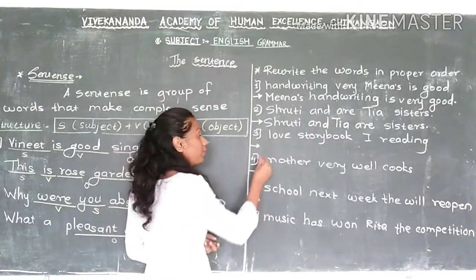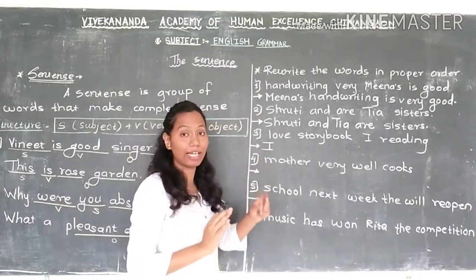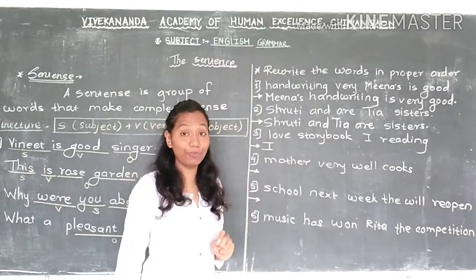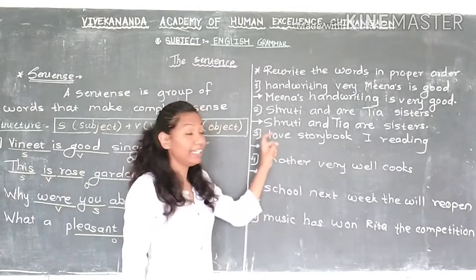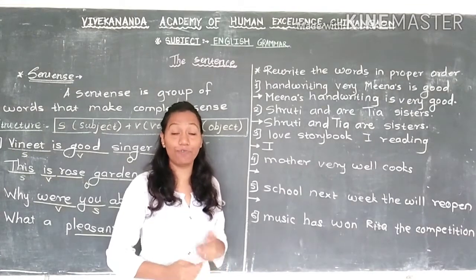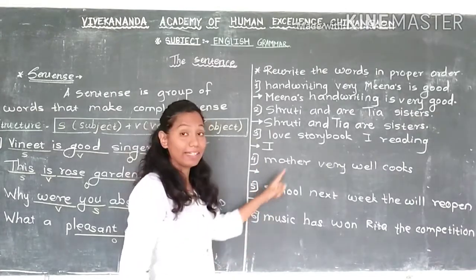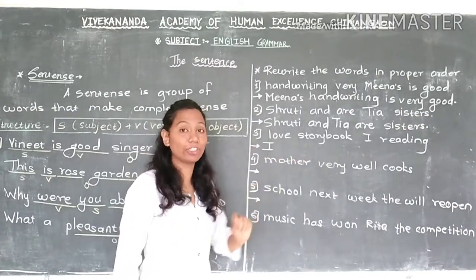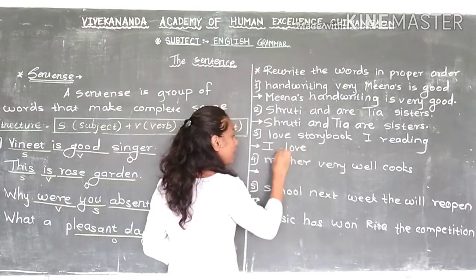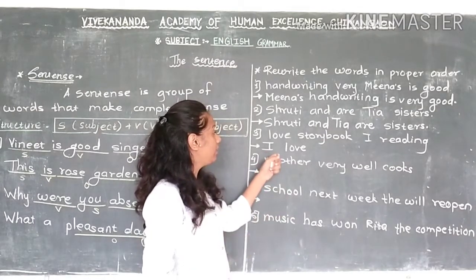Here they give you "I." This pronoun we will start with, that "I." Then after that, the action word. Which is the action word here? Here they don't use am, is, are, was, were, will, shall. These helping words are not here. But "love," this is the action word, and this we call verb. So here we will write "I love." Then what is next to that? I love